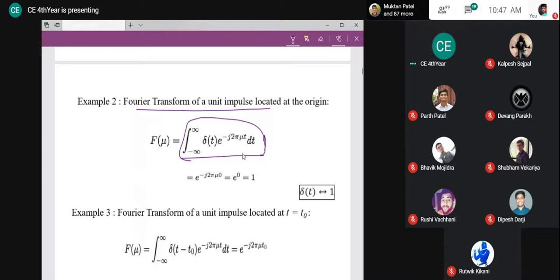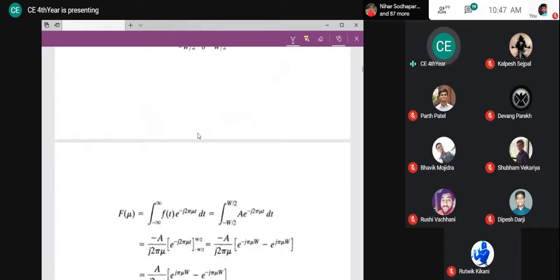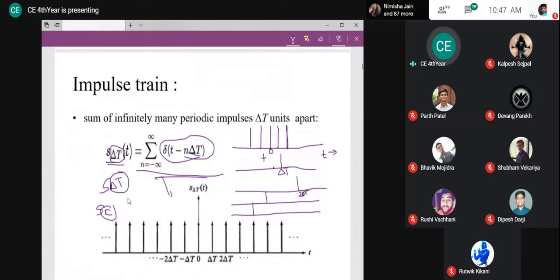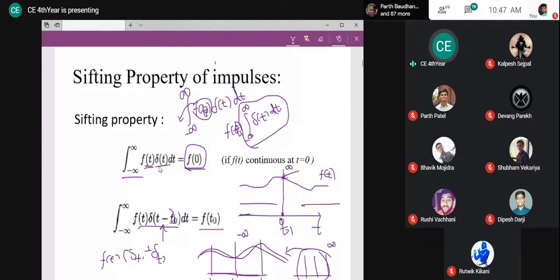If any function f of t is multiplied with delta t and integrated from minus infinity to plus infinity, it results in the function at 0.